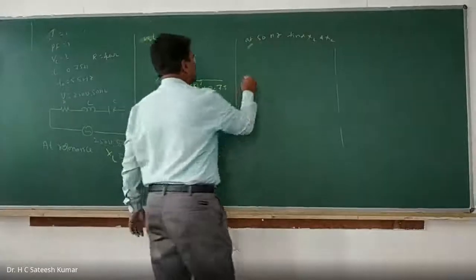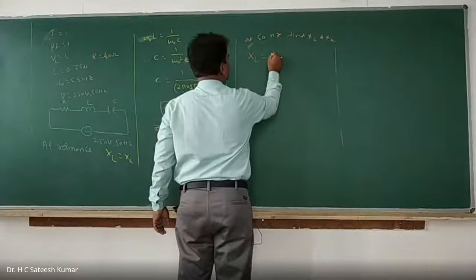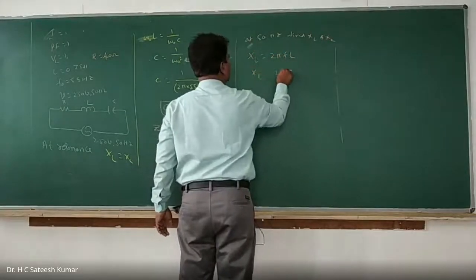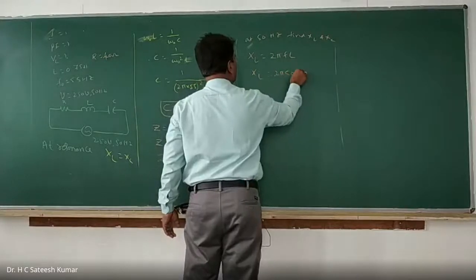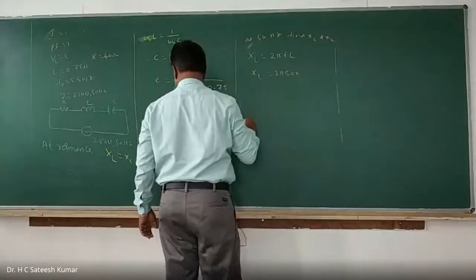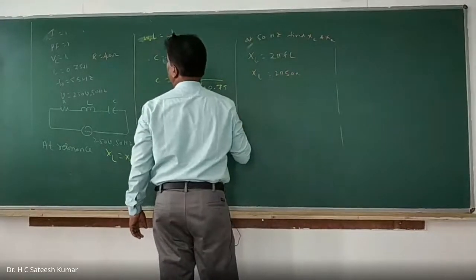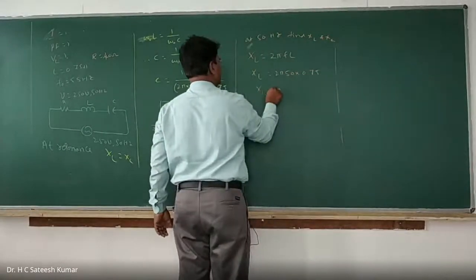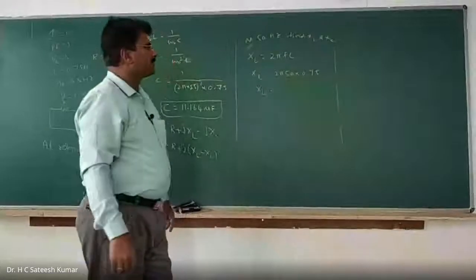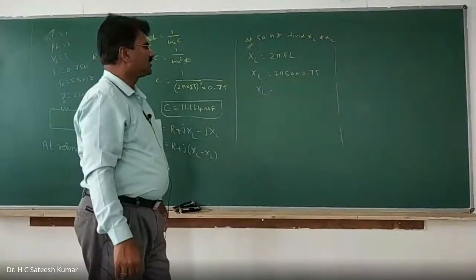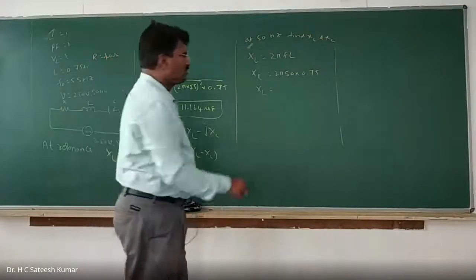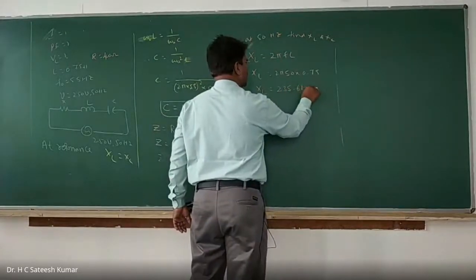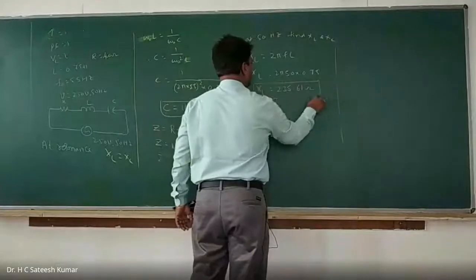XL is equal to 2 pi f L, that is 2 pi into 50 into 0.75, which is 235.61 ohms. That is your inductive reactance.